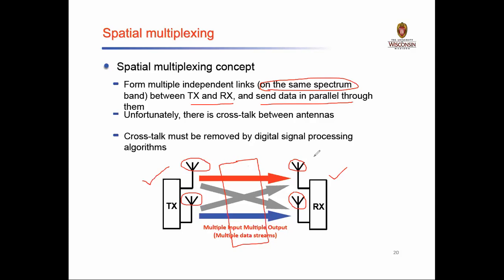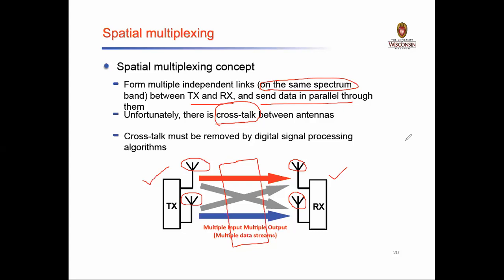But there is a problem when we make use of such a mechanism: crosstalk can be introduced between the antennas. The meaning of crosstalk is that there is an overlapping of the spectrum, or overlapping of the signal in those particular spectrum. So it becomes very difficult for a signal processing algorithm or technique to remove that crosstalk. When it comes to signal processing, there is a possibility that we may encounter aliasing.